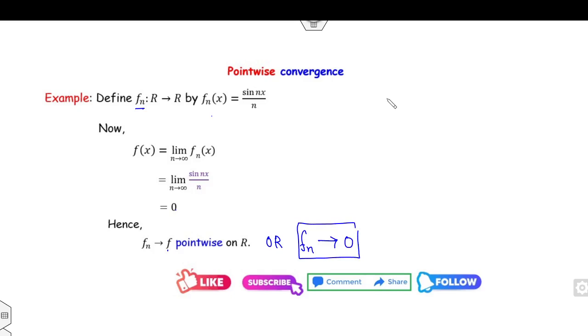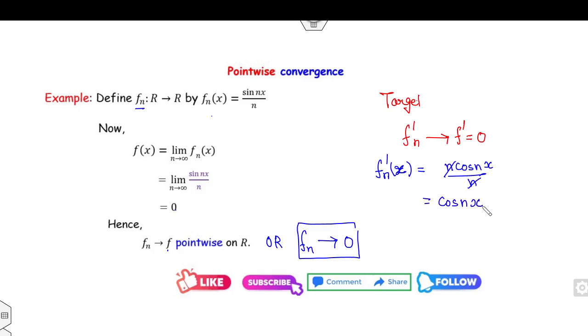Fine. Now, what is your target? Can we say fn' converges to f'? What is f'? It is 0. So for that, we first need to compute the derivative of fn(x). What is the derivative with respect to x? It is n cos(nx) over n, so that is cos(nx).